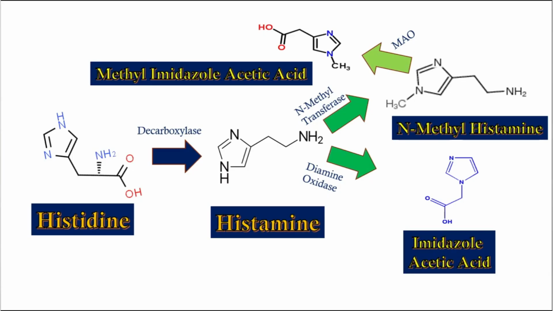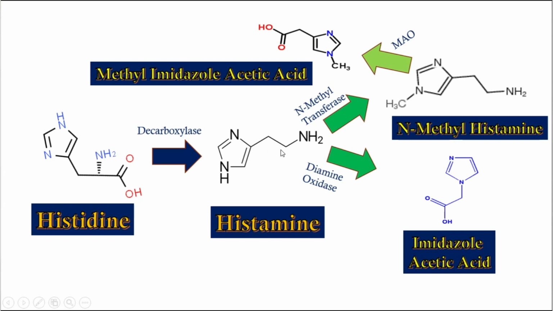So here is the process of synthesis and destruction of histamine. Very first, histamine is synthesized from histidine. This is the structure of histidine. In the presence of the enzyme decarboxylase, there is decarboxylation of histidine and ultimately it produces histamine. A very simple one-step reaction: removal of the last carboxylic acid by the decarboxylase enzyme, and it produces the simple structure